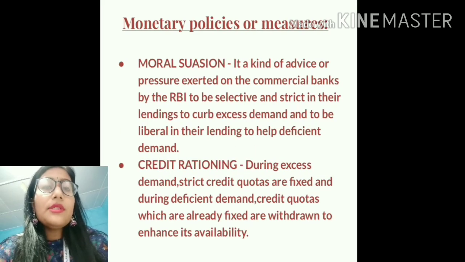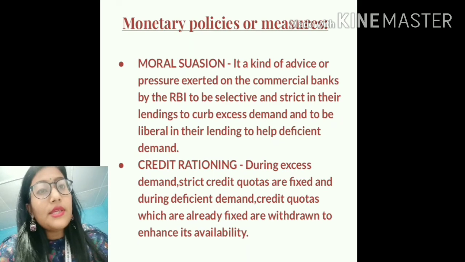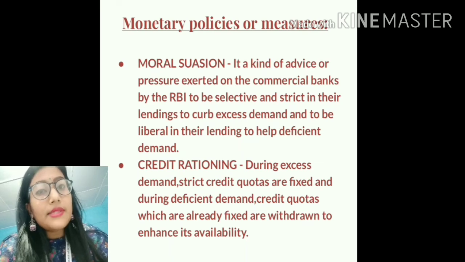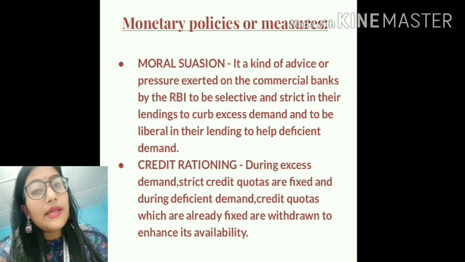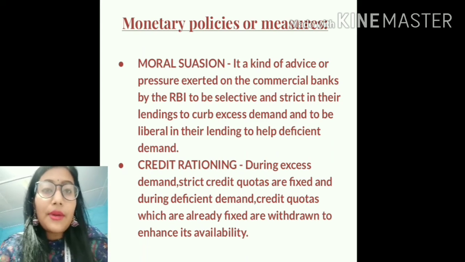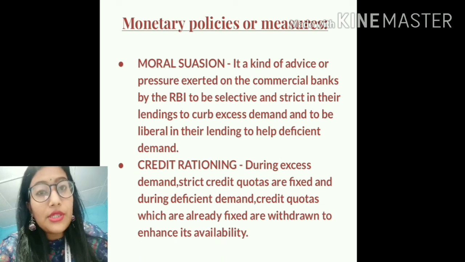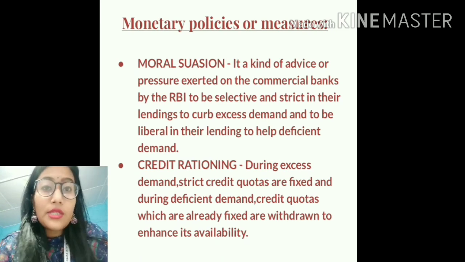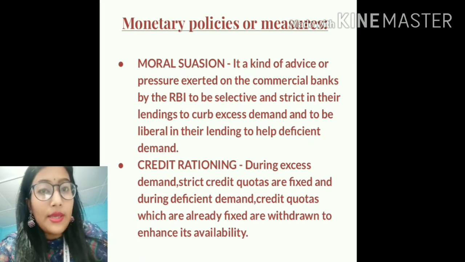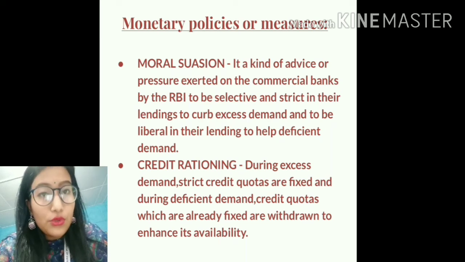The next important monetary policy or qualitative monetary policy is moral suasion. It is nothing but advising or exerting some kind of pressure by the RBI to the commercial banks. So during the situation of excess demand, the Reserve Bank of India advises the commercial banks to be strict or to be selective in lending out to the public, so that the situation of excess demand can be brought under control.